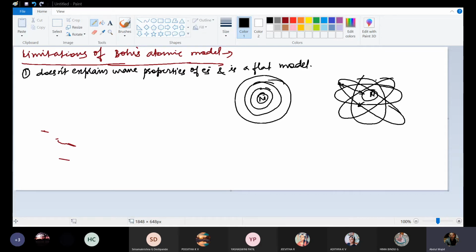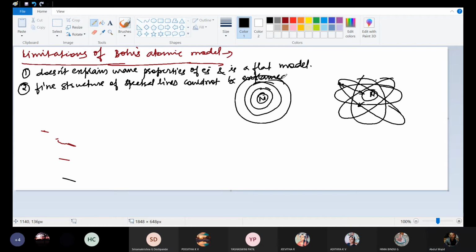The second drawback of Bohr's atomic model: fine structure of spectral lines could not be explained.